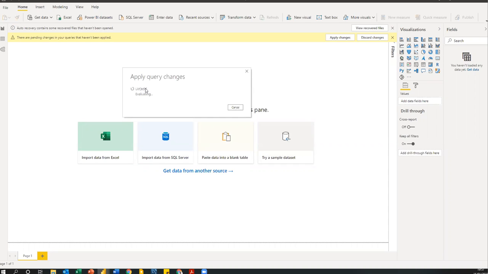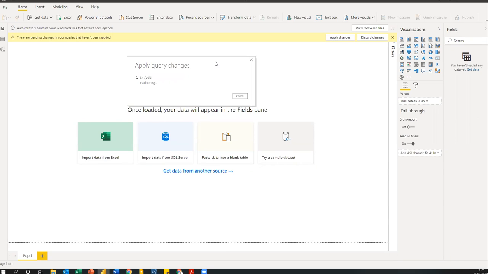I'm supposed to change this listed name, but I can still leave it pending when my query applies. So I'm waiting for this to run through. This should not take so long. Maybe my internet is slow.